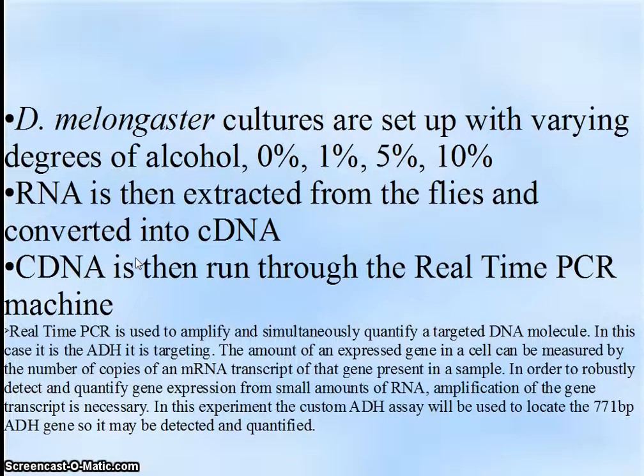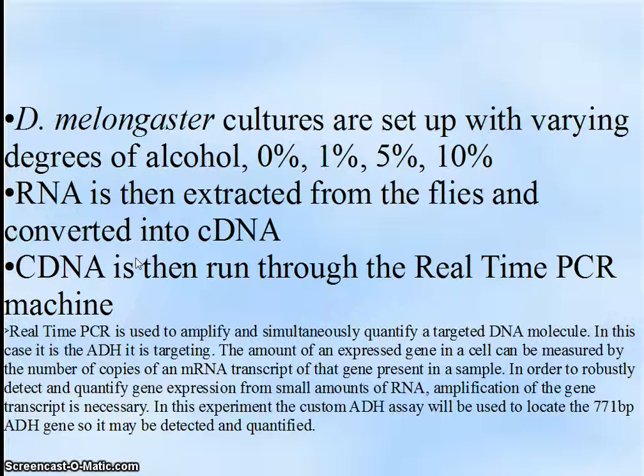In this experiment, we will have 7 D. melanogaster cultures set up with varying degrees of alcohol: 1 at 0%, 2 at 1%, 2 at 5%, and 2 at 10%. RNA will then be extracted after 24 hours and converted to cDNA. The cDNA is then run through the real-time PCR machine. The real-time PCR machine is used to amplify and simultaneously quantify a targeted DNA molecule. In this case, it is the ADH that it is targeting.